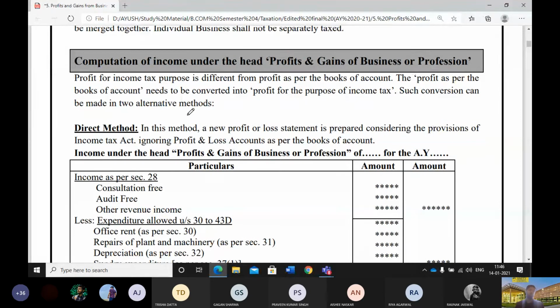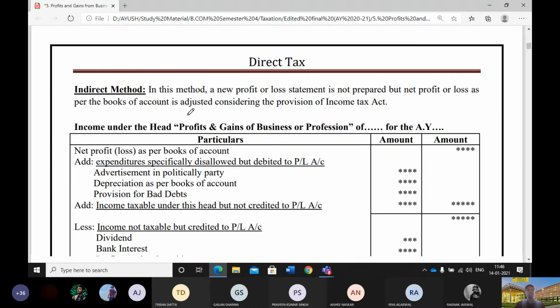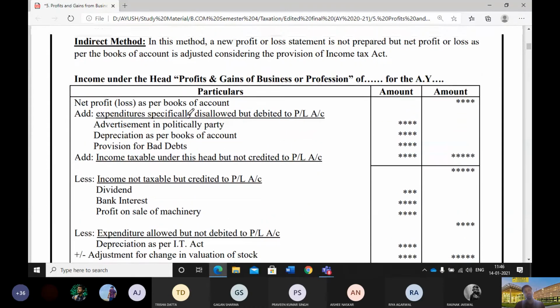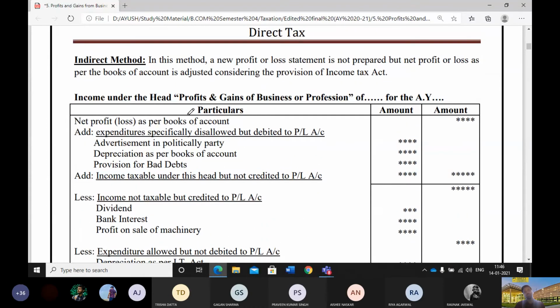This is very important. I think very few students know that income under PGBP can be computed in two methods. Method number one is the direct method, where we can compute income under this head. And there is another method which is known as the indirect method. Generally, people follow this indirect method. In the same way, I think most of you had commerce in your plus two.